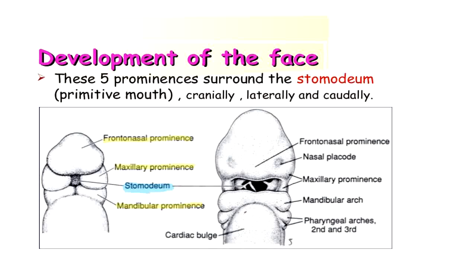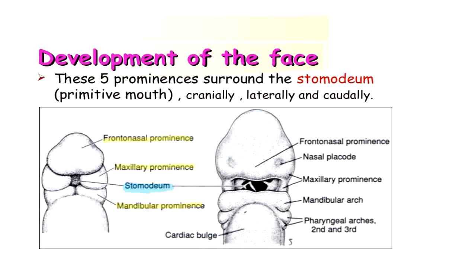Of course, everything on the outer side is covered by ectoderm, and these two roughly circular, circumscribed thickenings of ectoderm on the surface of the frontonasal prominence are called nasal placodes. They take part in the formation of the lining of the nasal cavity, as you will study next.